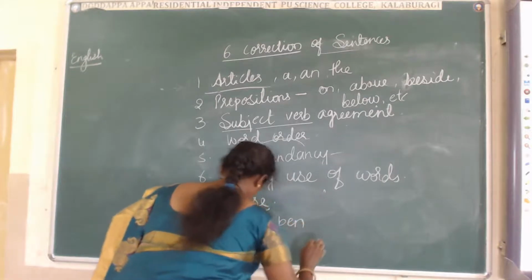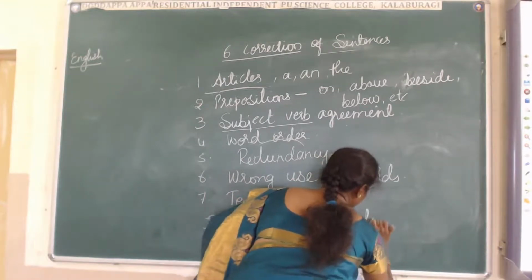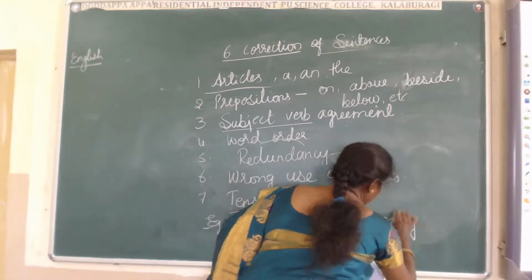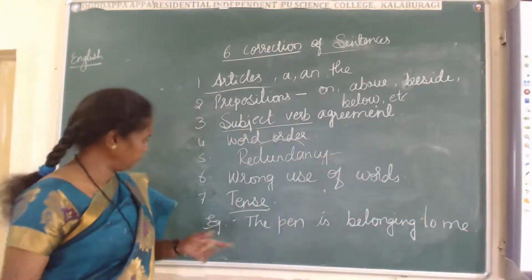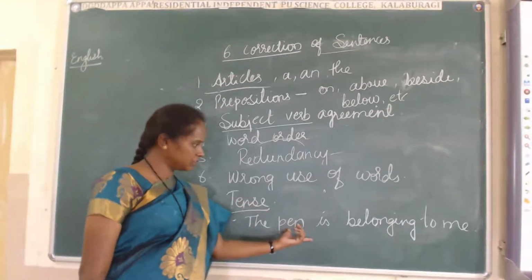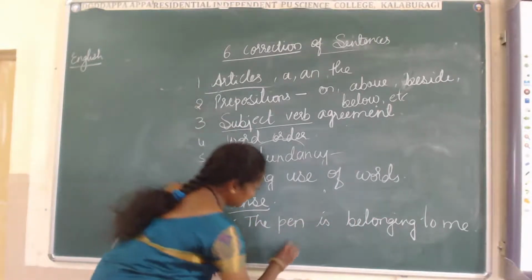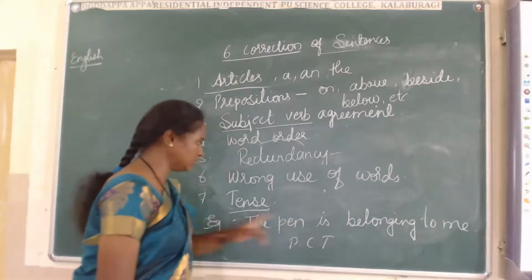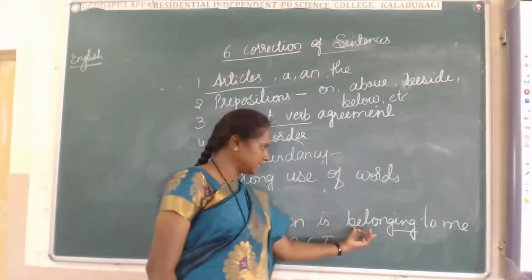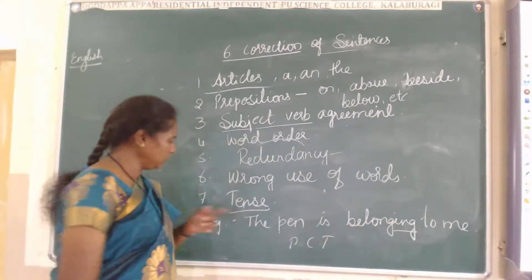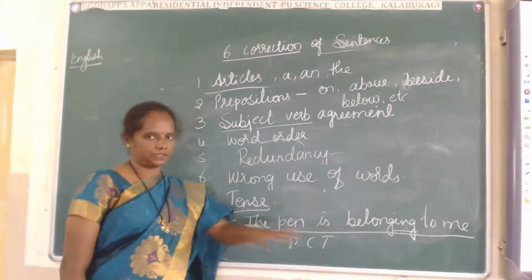The pen is belonging to me. If we see the tense, in which tense is it? It is present continuous tense, because "is" is there and "ing" is there; "belong" has "ing". That's why we can consider that this is present continuous tense.